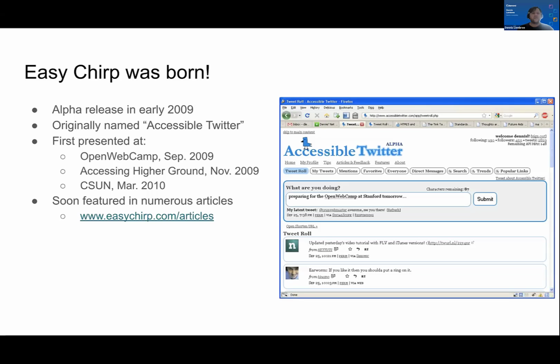And I presented it at Open Web Camp, the first Open Web Camp at Stanford in September 2009, and then at Accessing Higher Ground, and then at the following CSUN. It got good notice in the community, and many articles were soon written about it. And here's a screenshot of the original interface. It looks similar today, but this is the original face. It's a little clunky, a little messier.